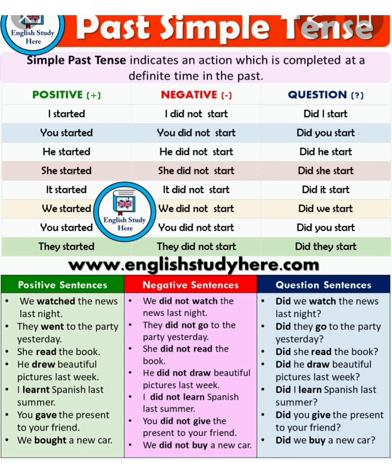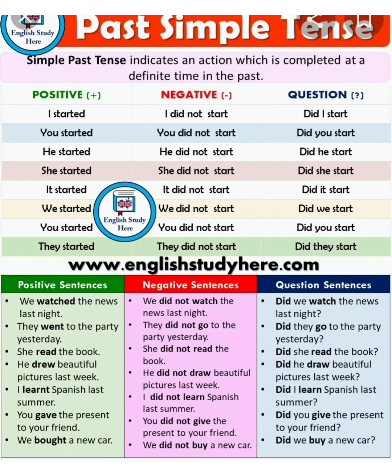See the other examples. You started, you didn't start, did you start? He started, he did not start, did he start? She started, she did not start, did she start? It started, it did not start, did it start? We started, we did not start, did we start? They started, they did not start, did they start? So we have used the sentences with all the subjects like I, we, you, they, he, she, it.